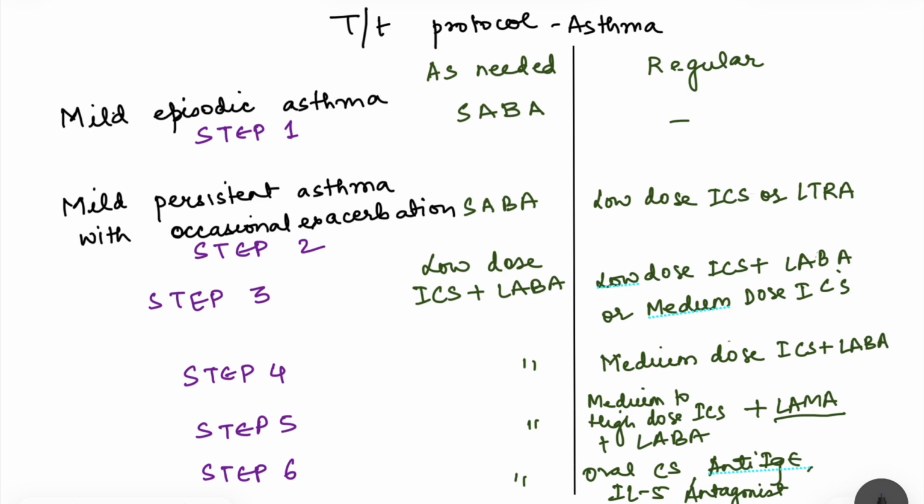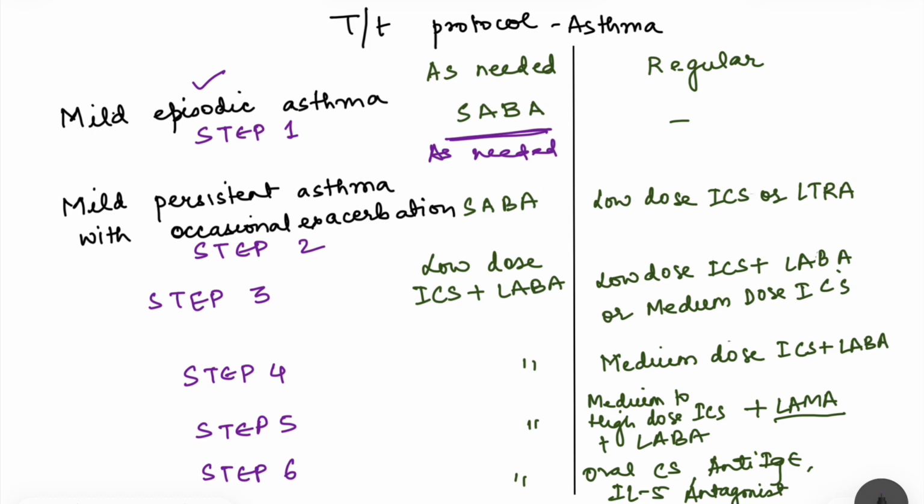Now, moving on to the treatment protocol of asthma. The first drug which is used is a short-acting beta-2 agonist, and this is used in mild episodic asthma. If the bronchoconstriction is happening rarely, say once a week, or sometimes it is happening and there is no frequent need of using the drug, we use only a short-acting beta-2 agonist as needed. Whenever the patient needs, he uses this inhaler.